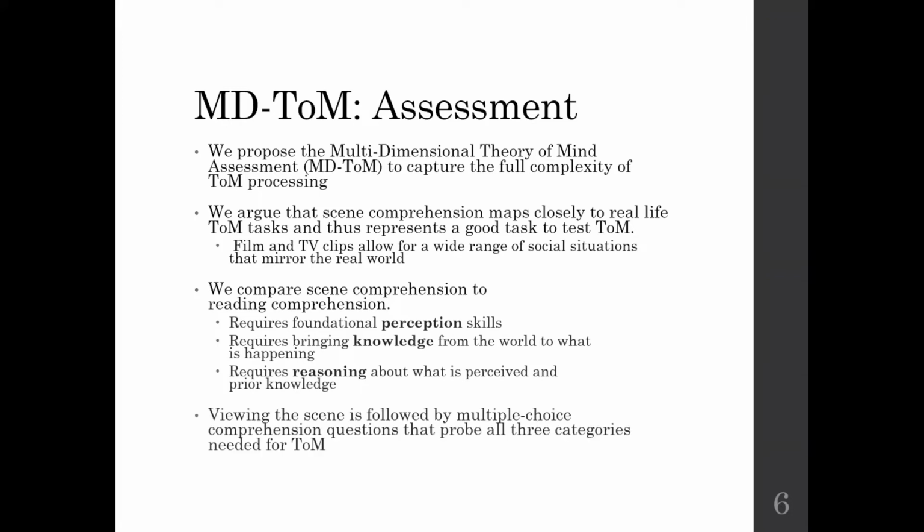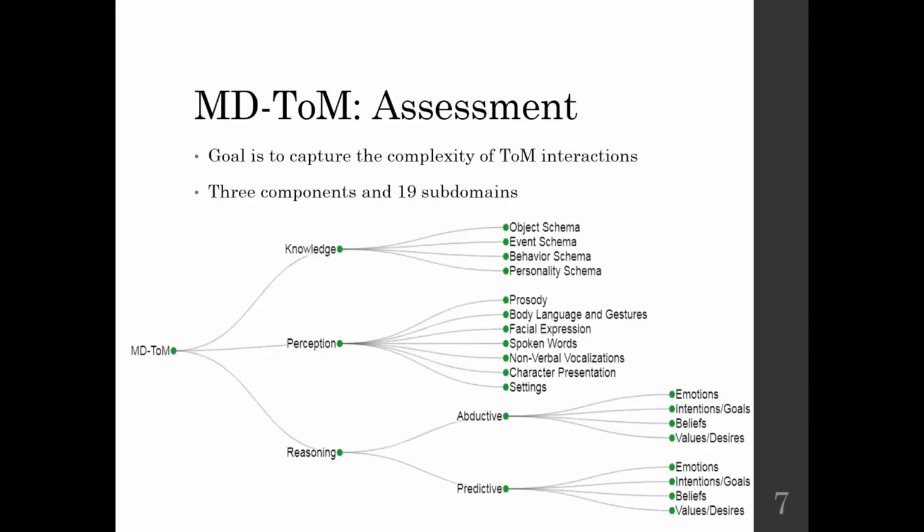This assessment is then followed by multiple choice comprehension questions that probe all three categories, this perception, knowledge, and reasoning that are needed for theory of mind. So our goal is to capture the complexity of theory of mind interactions, and we do that with these three components that we talked about: knowledge, perception, and reasoning. And then we split it into 19 subdomains, which I'm going to go over briefly in the next few slides.